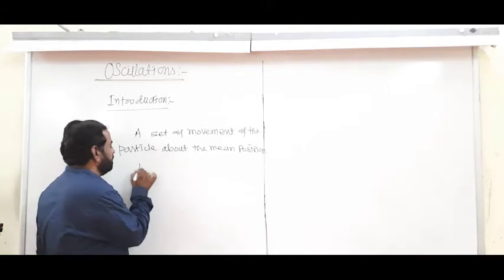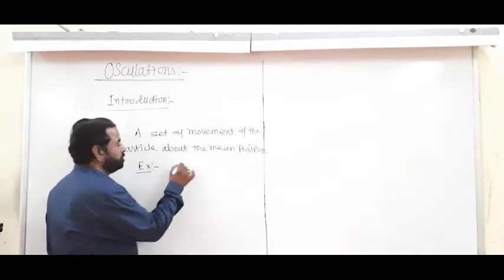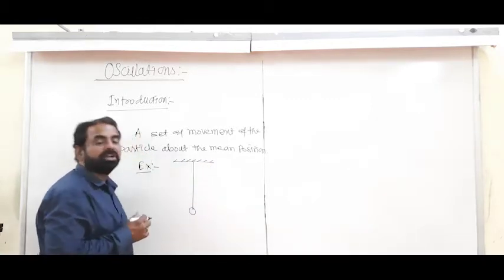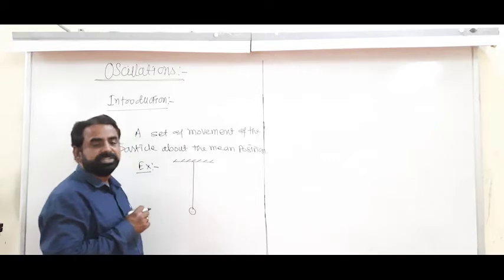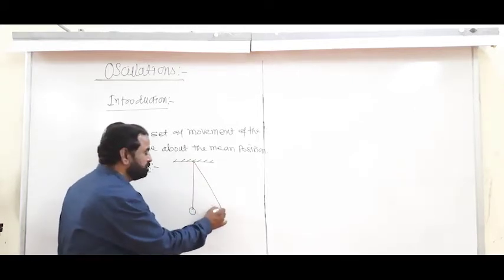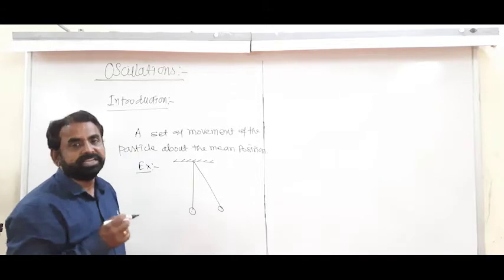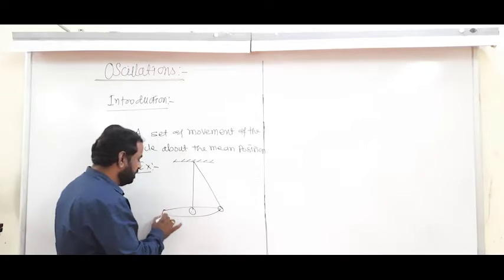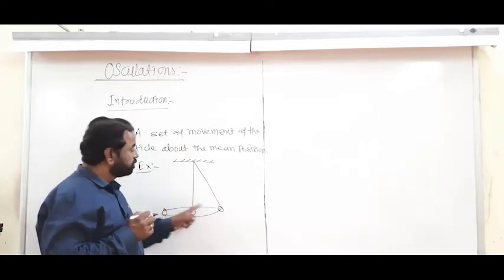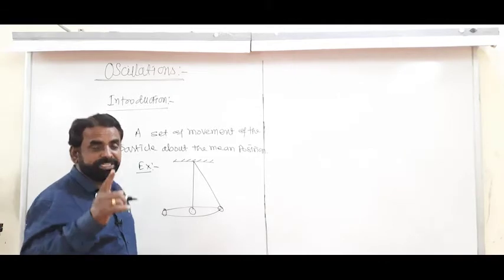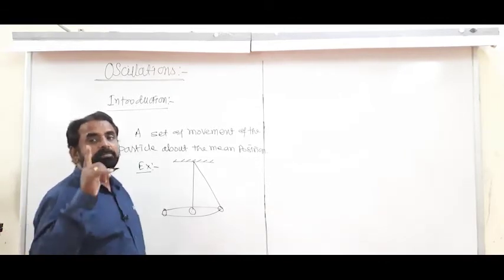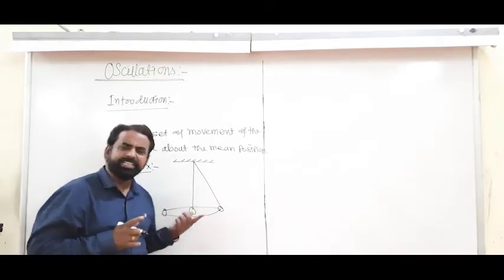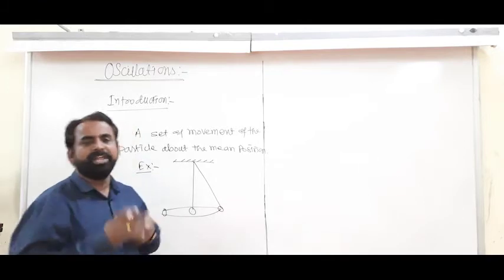Let us take an example of oscillation. We have a simple pendulum or clock pendulum. If it is at rest, and then it is displaced through a small angle and released, it performs to and fro motion about the mean position, and that is called oscillation. There are so many examples of oscillation in our day-to-day life.